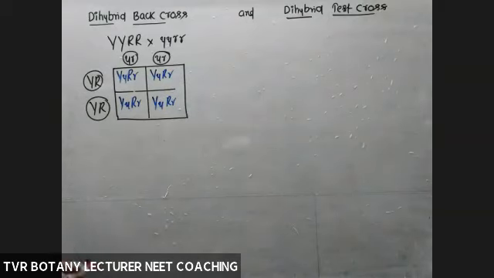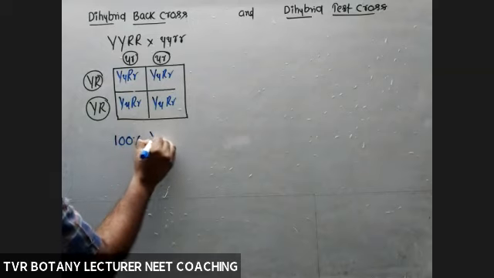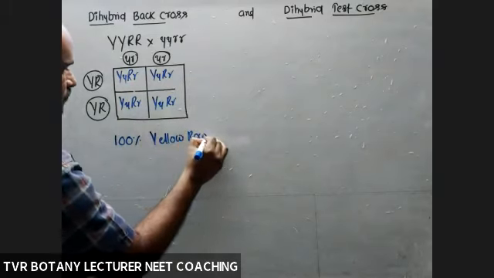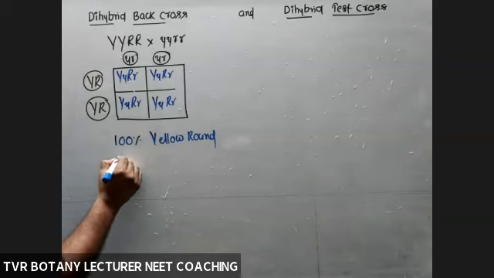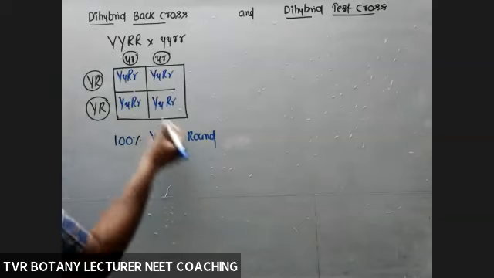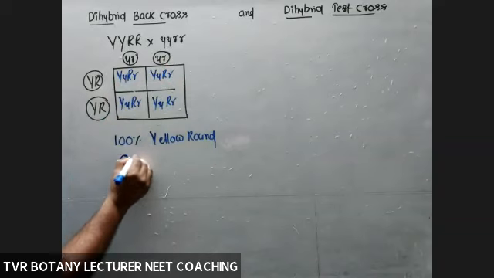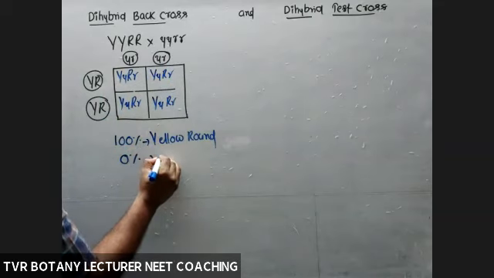What about phenotypes? 100% yellow round. What about recessive? Recessive 0. Yellow round 100%. All are yellow round only, and 0% of recessive.